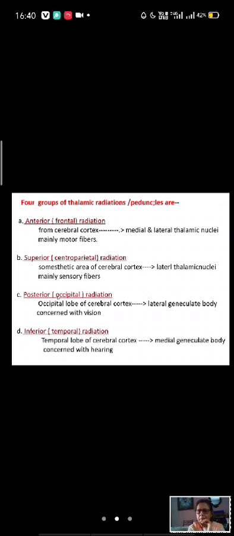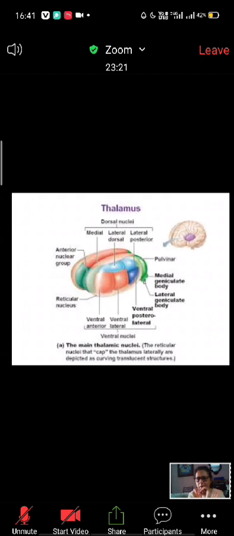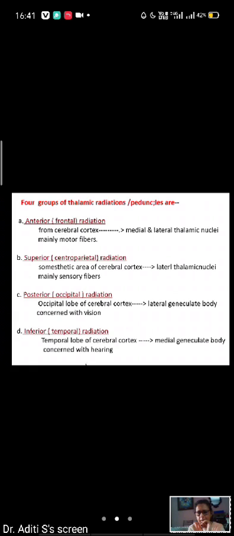Posterior or occipital radiation, thalamus with the occipital lobe. The occipital lobe is concerned with vision, so this tract radiation is also concerned with vision. And inferior temporal radiation is the temporal lobe to the medial geniculate body, as I showed here. Here you see the lateral geniculate body is posterior and this is the medial geniculate body. So inferior temporal radiation is from the temporal lobe of the cerebral cortex, and the medial geniculate body is concerned with hearing.